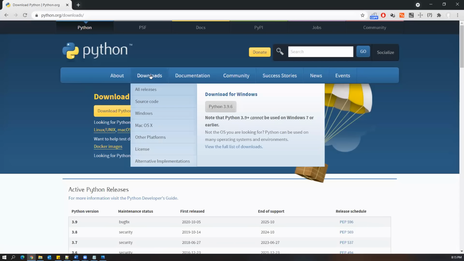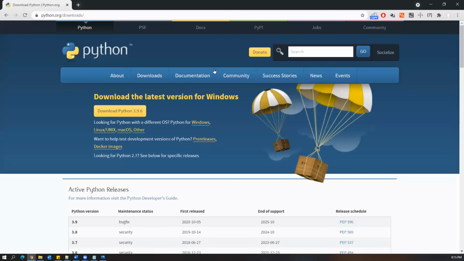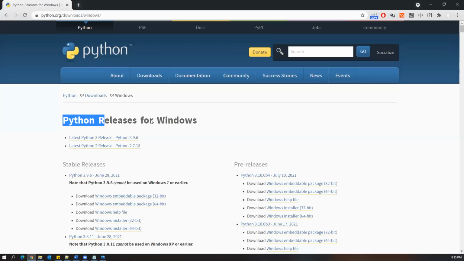Now you can go to the download section directly, or the home page itself will show you the option to download the latest version for Windows. By default it is giving Windows, and if you want to download for Mac, you can click on this Mac OS link. And if you want to download for Windows, you can click on the Windows link here, and then it will navigate to Python releases for Windows. And again, 2 is also there, 3 is also there. So 3 is always the latest, and all the new implementations are available only in Python 3. Okay, so always download Python 3.